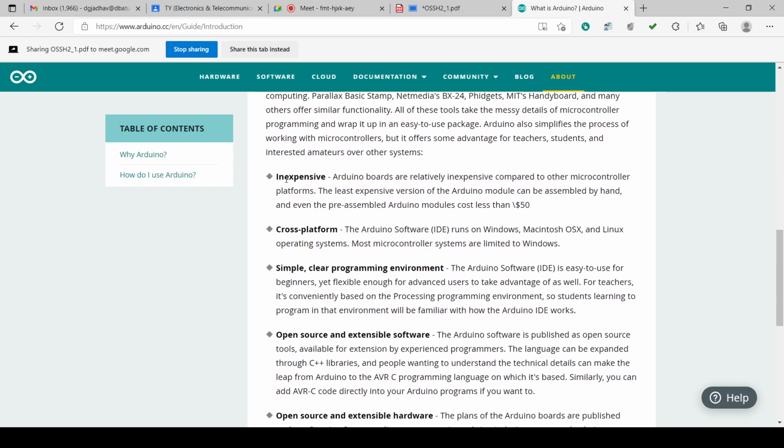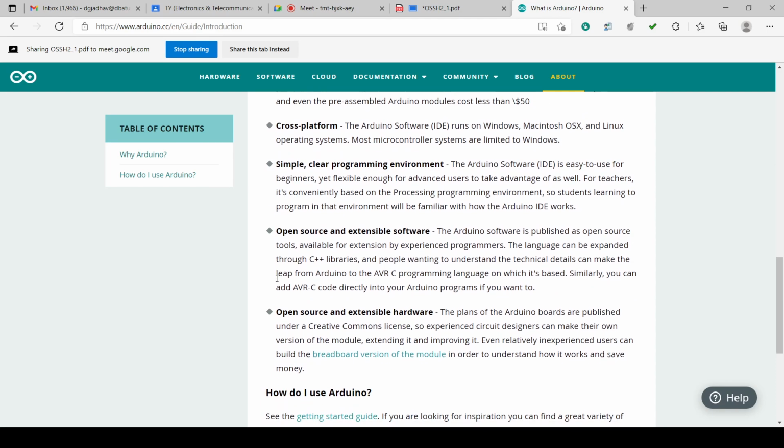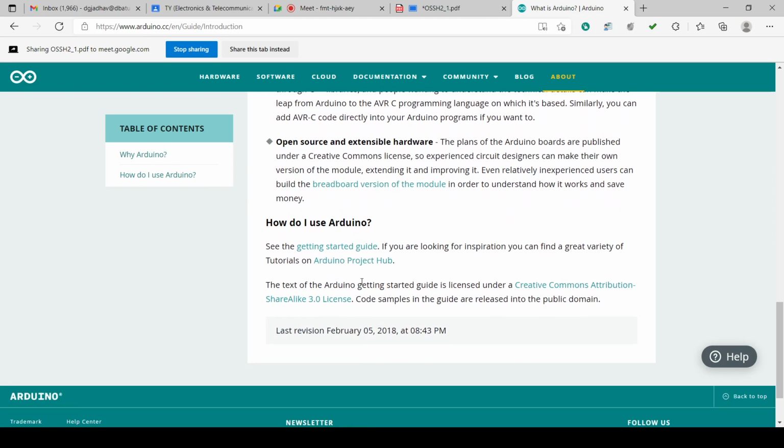The advantages or features, we can say it is inexpensive, it is cross platform, it has a simple, clear programming environment. Open source and extensible software is there. Open source and extensible hardware is there. How do I use the Arduino? So there is a getting started guide also there. Then there is a tutorial available on Arduino Project Hub.